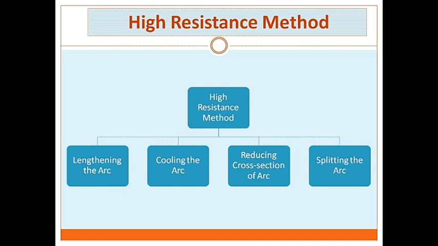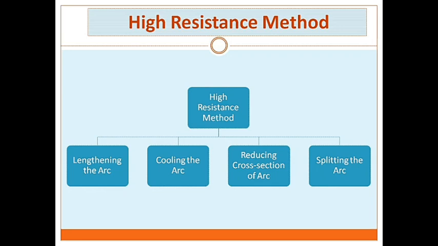Third method is reducing the cross section of the arc. Now, if the area of the cross section is reduced, the voltage necessary to maintain the arc is increased. In other words, we can say that the resistance of the arc path is increased. The cross section of the arc can be reduced by letting the arc pass through a narrow opening or by having a smaller area of the contacts.